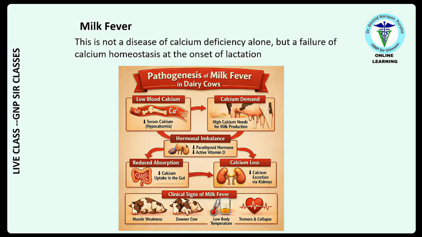These result into hormonal imbalance and lower parathyroid hormone and inactive vitamin D. This leads to reduced absorption from the gut and calcium loss, excretion, resulting into clinical signs of milk fever: muscle weakness, downer cow, low body temperature, tremors, and collapse.